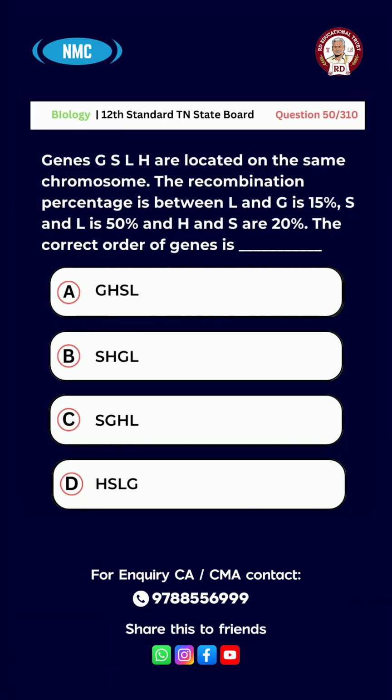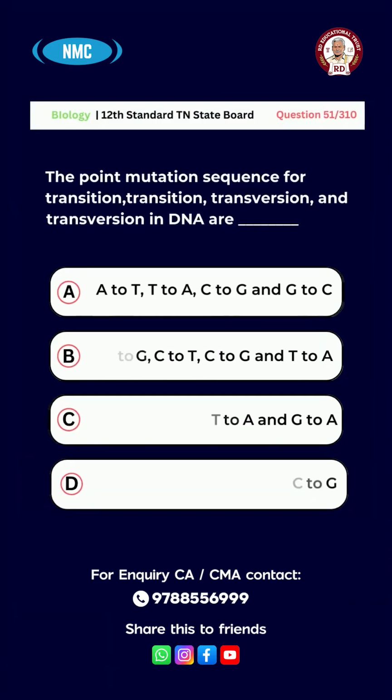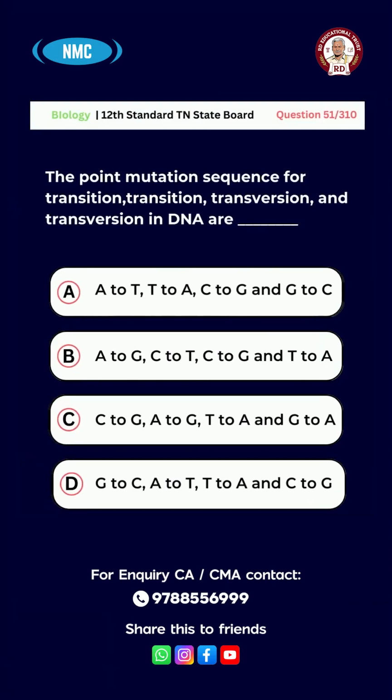And the right answer for this question is option B, SHGL.